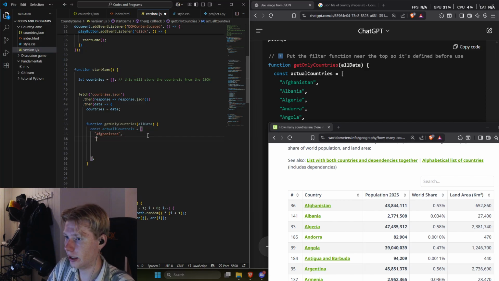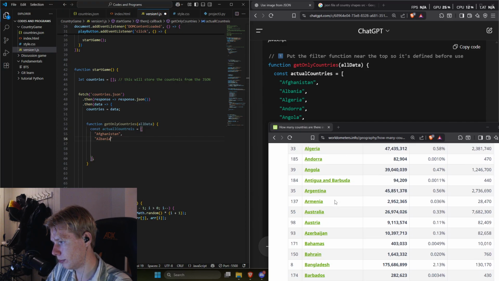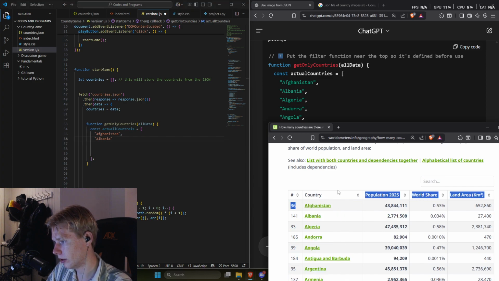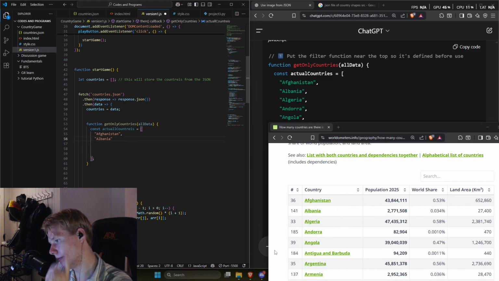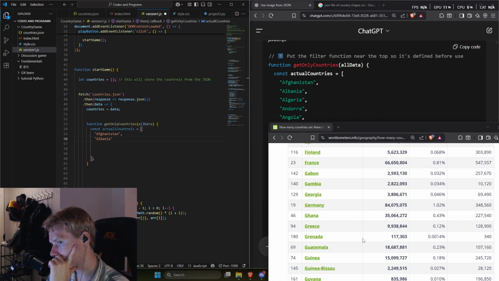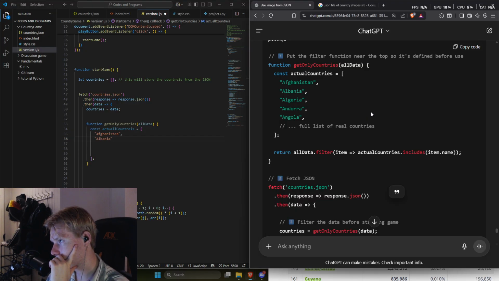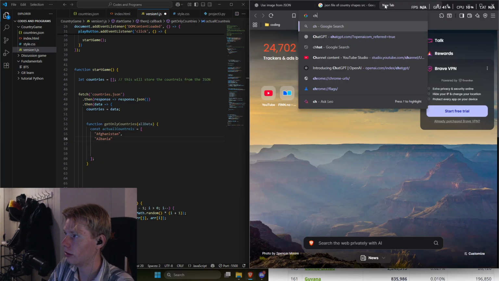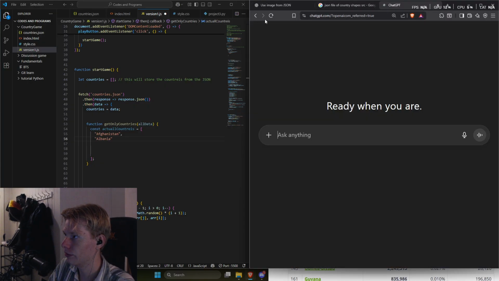And this will take a lot of time, of course. I wonder if there's a way I can just copy paste this somehow. Doesn't seem like it. Maybe I'll make a new ChatGPT window.